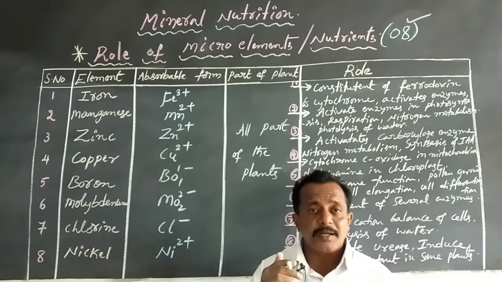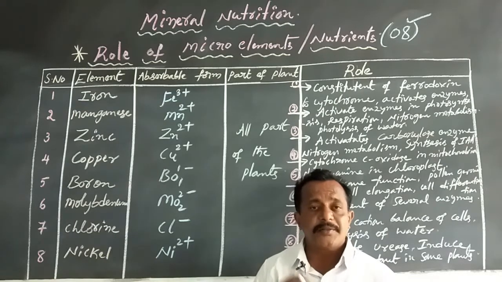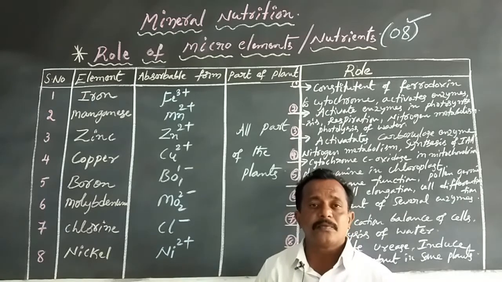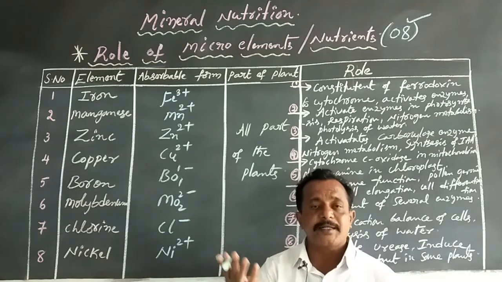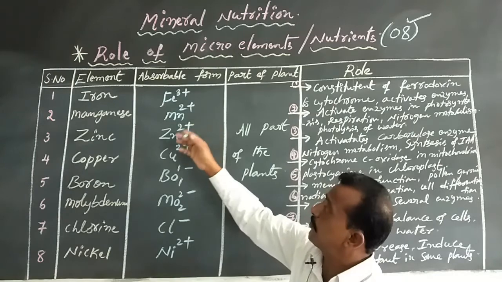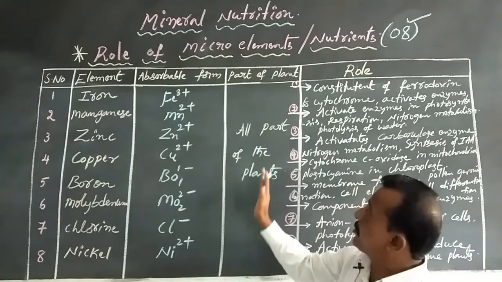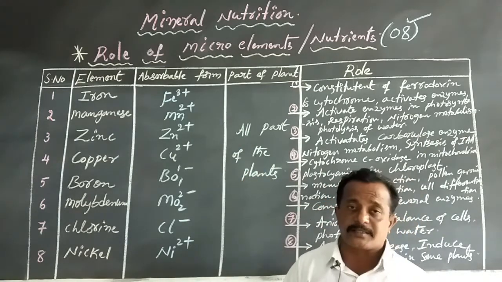Iron is not directly absorbed by the plants. At this time, this iron is converted first into the ferric ion, and then reversibly between ferrous and ferric, Fe2+ and Fe3+. So this ion will be utilized in all parts of the plant body.